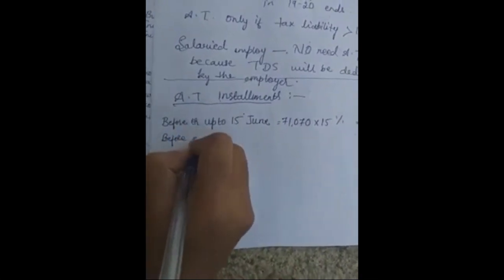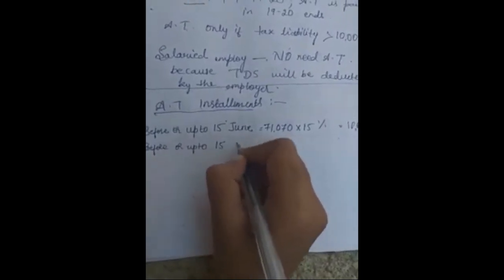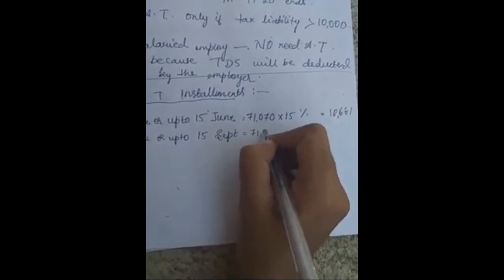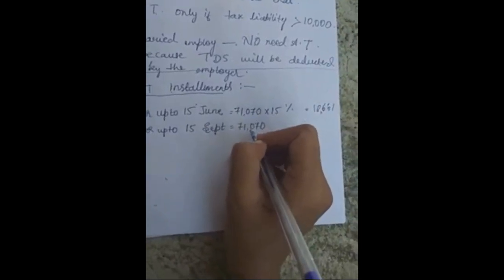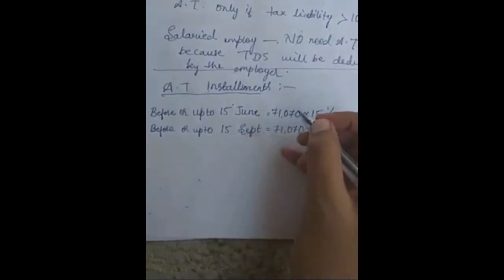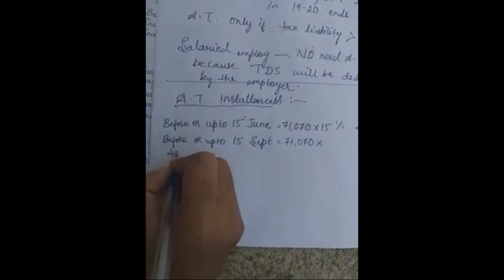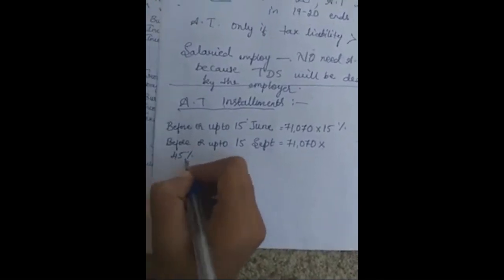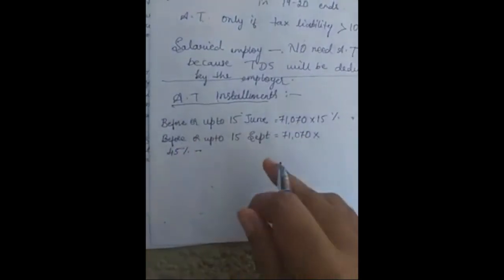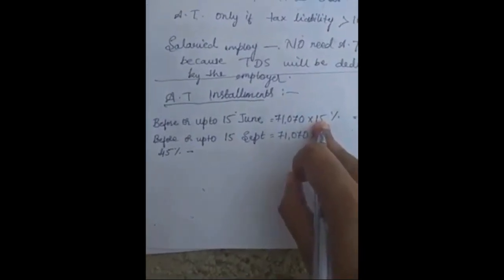Next, the next advance tax due date will be 15th September. Here the tax liability will be the same, 71,070, for every advance tax payment. On 15th September we are going to pay 45% of the advance tax. But among this 45% which is to be paid in September, 15% has already been cleared in June.